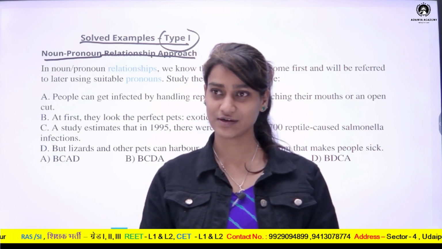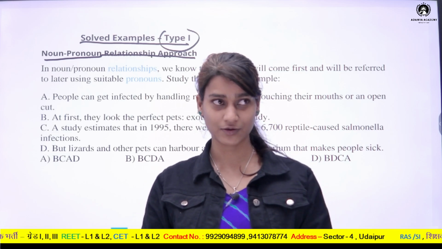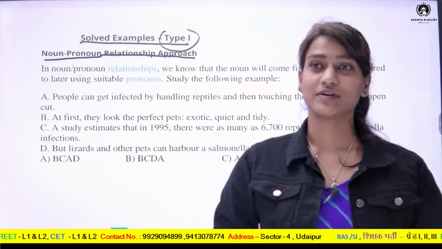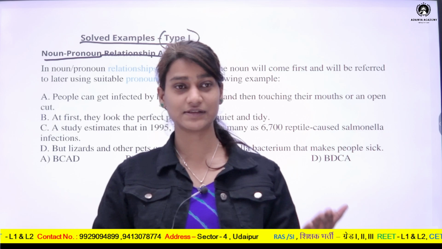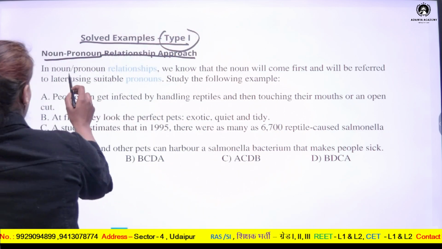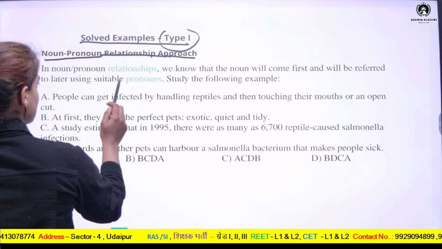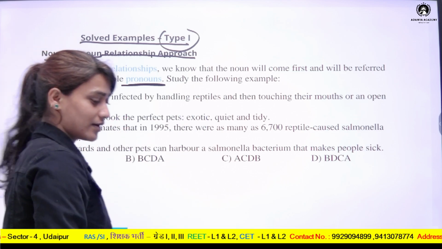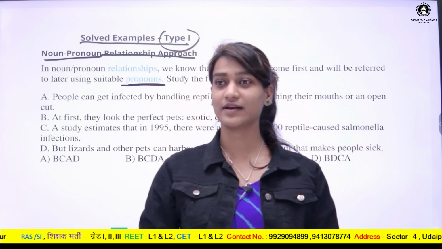Noun is generally used when we mention a person for the first time, we introduce them, and pronoun is used for referring to them later, subsequently. So in noun pronoun relationships we know that the noun will come first and will be referred to later using suitable pronouns. Study the following example. This is our first example, so we will study it and try to arrange this sentence.